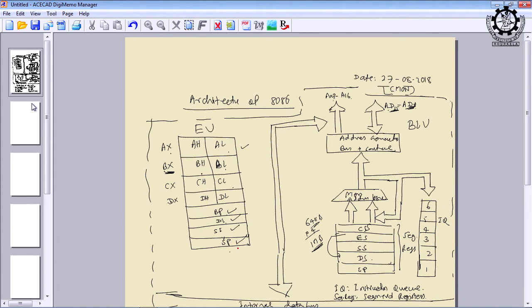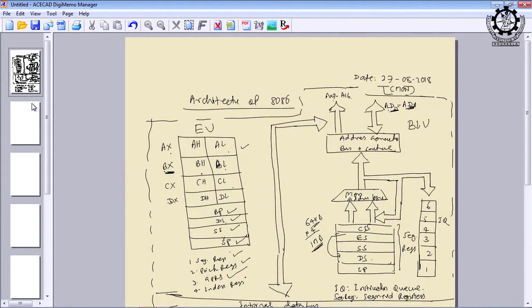Okay, we can list down. One is segment registers, then we have pointer registers, 3 is GPRs, that is general purpose registers, and 4th is index registers, or we can also categorize like this. The entire set of registers of 8086 can be categorized into two types. One is general purpose registers, another is special purpose registers. Under the special purpose registers, they are further classified into segment registers, pointer registers and index registers. Is it okay? I think this is clear.